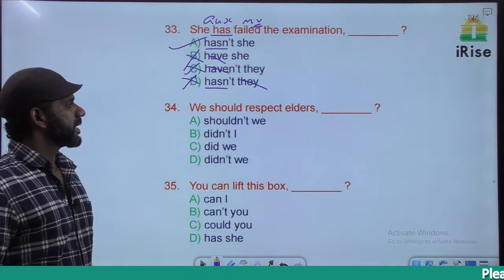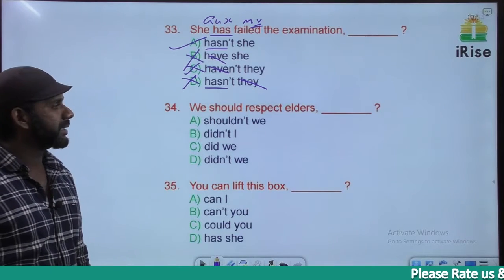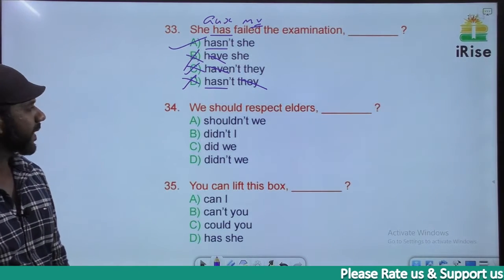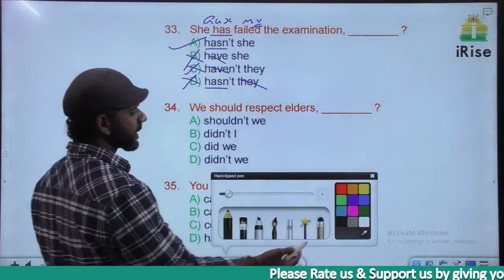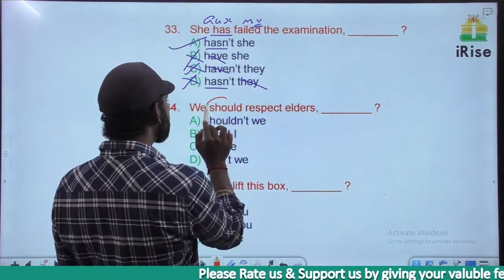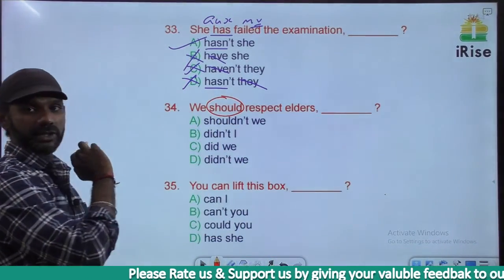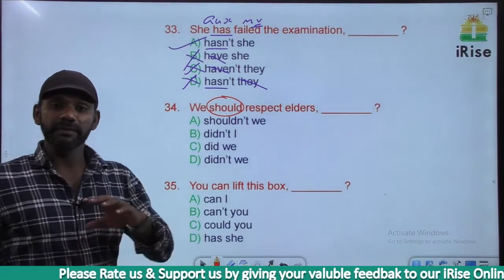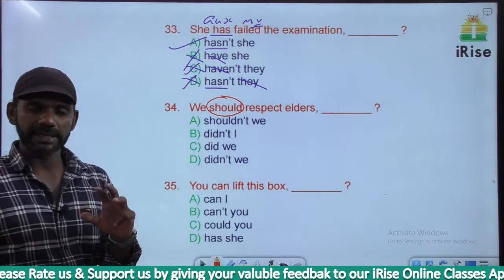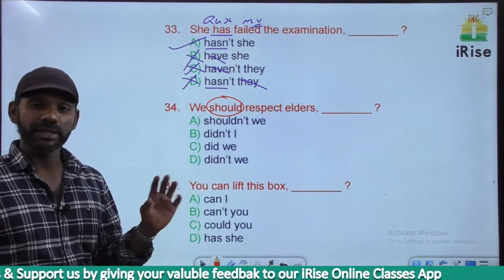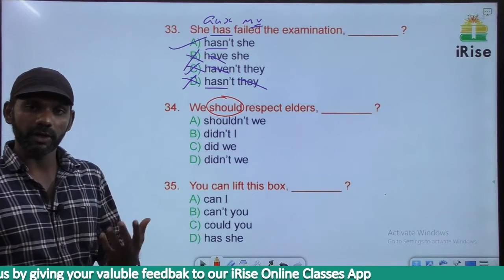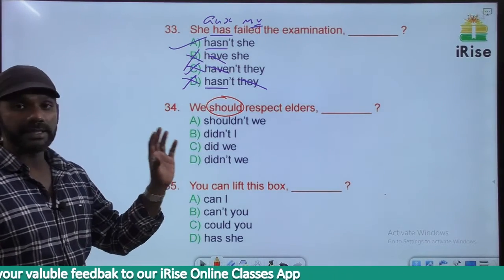Next one. We should respect elders. What is the auxiliary verb here? The auxiliary verb in this sentence is should. Should is a modal telling us about a compulsory action. Auxiliary verbs can be divided into three: linking, helping, and modals. Should is a modal, so a modal is called an auxiliary verb. So the auxiliary verb in this sentence is should.